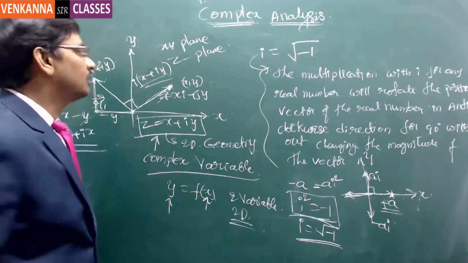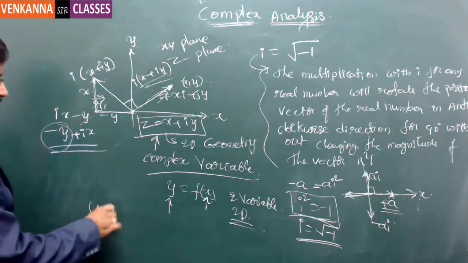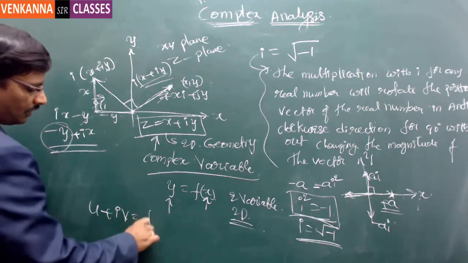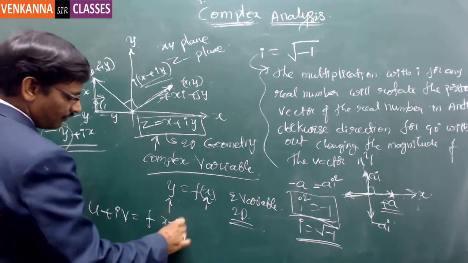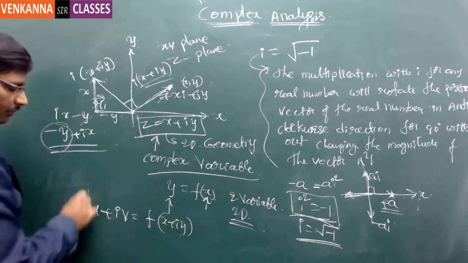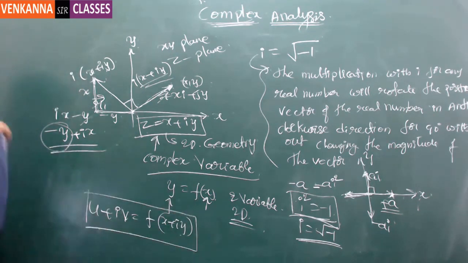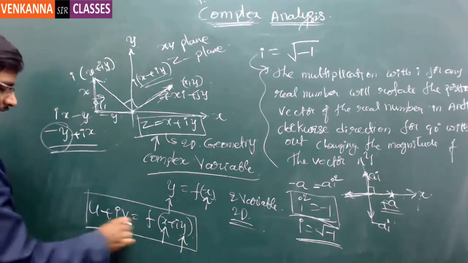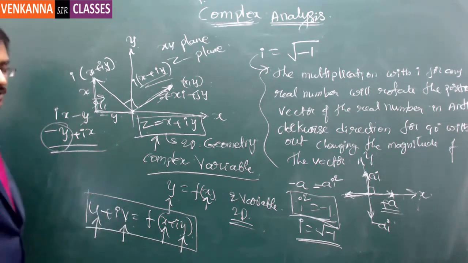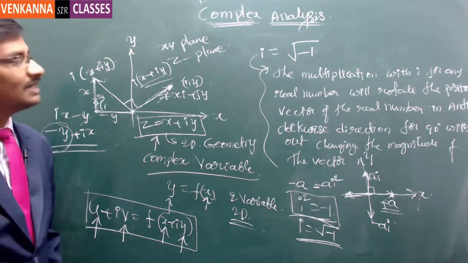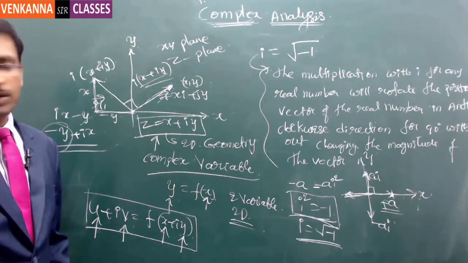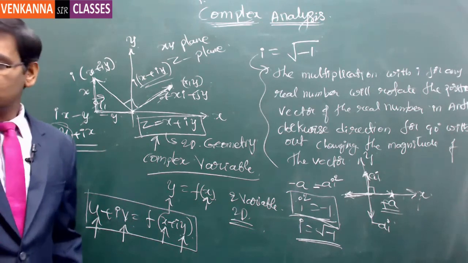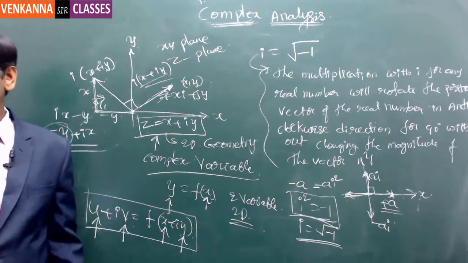But suppose I give this function u plus iv is equal to f of x plus iy. Now this is a complex function. In this complex function, two independent variables are there and two dependent variables are there. Now to represent all the four variables together in a single graph, what kind of geometry do you need?